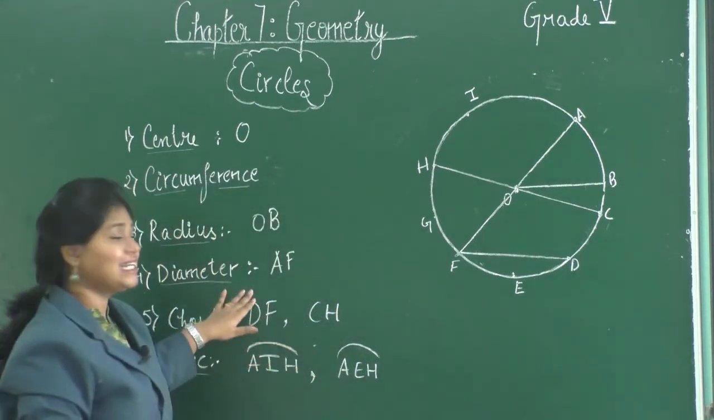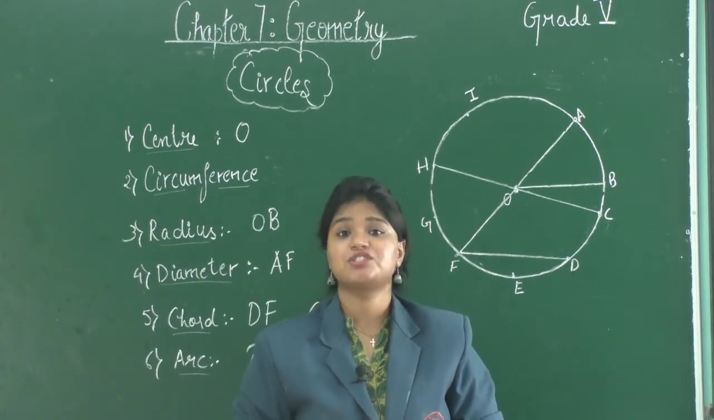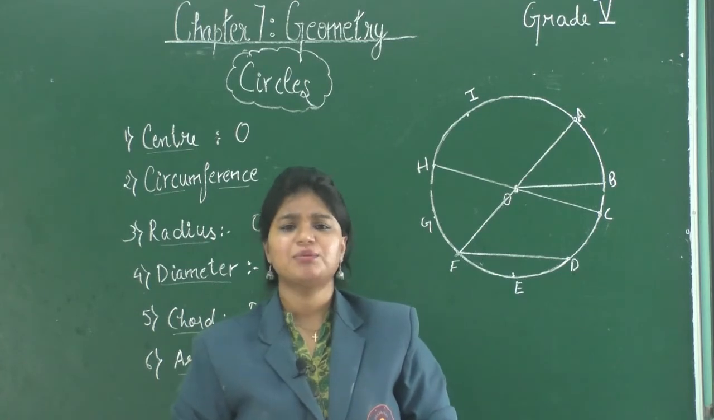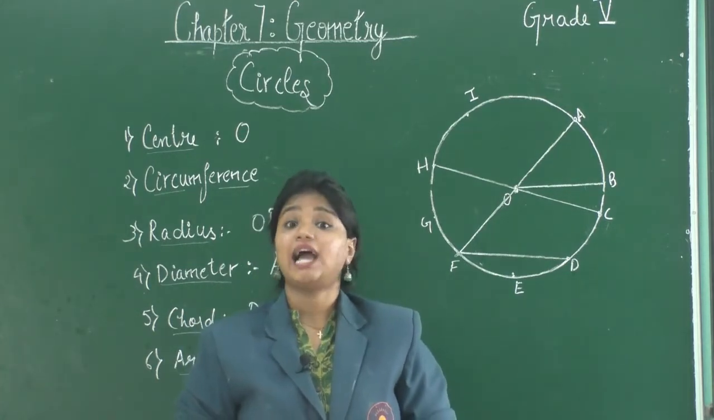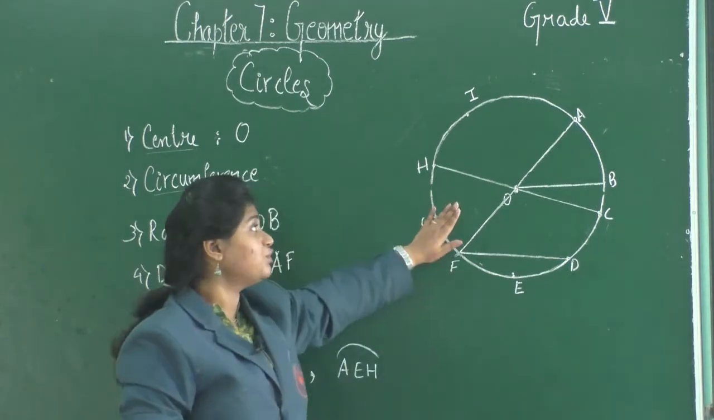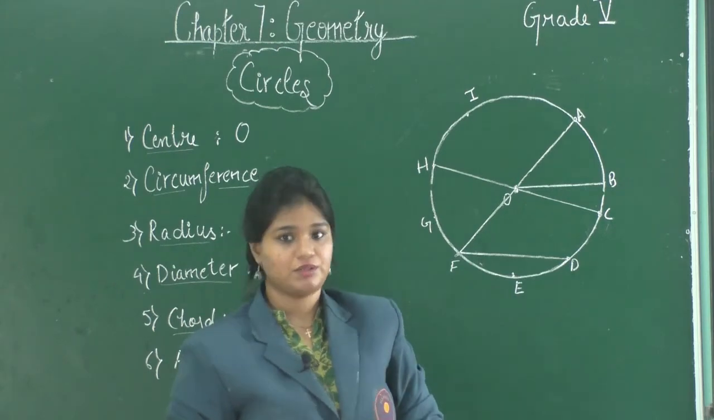Next we have diameter. Now what is a diameter? A diameter is 2 times a radius. Similar to radius, there can be many diameters. A diameter divides a circle into 2 equal halves and each part is known as a semicircle.